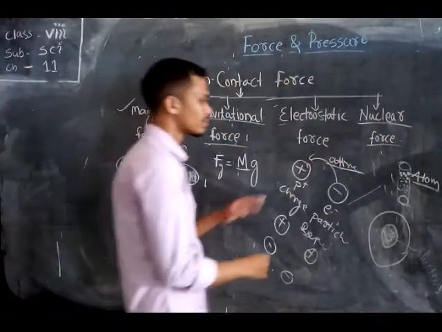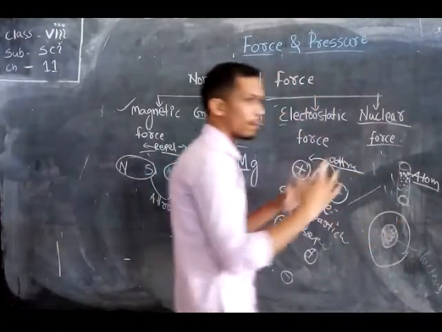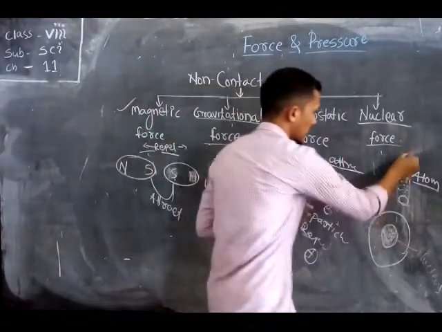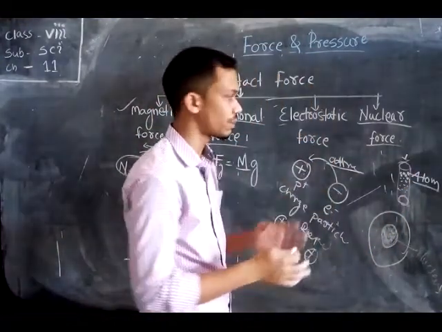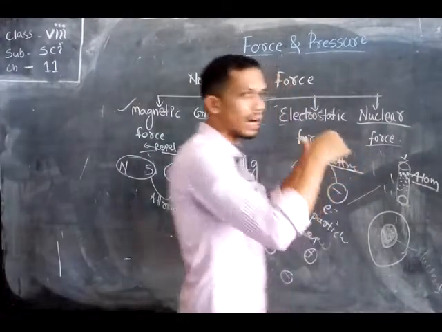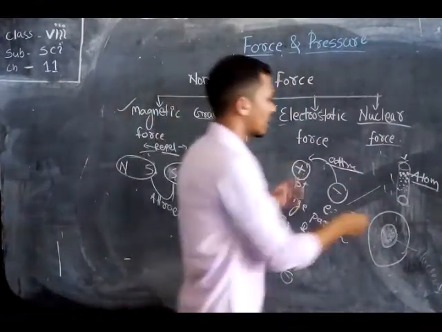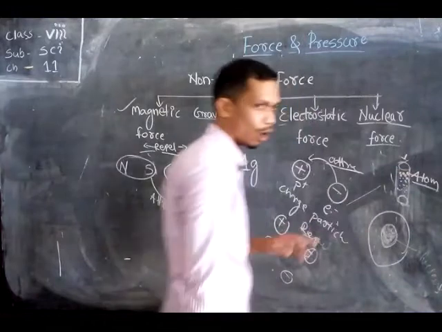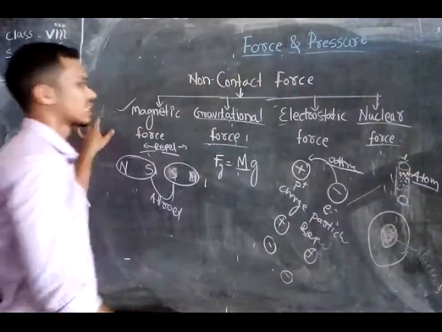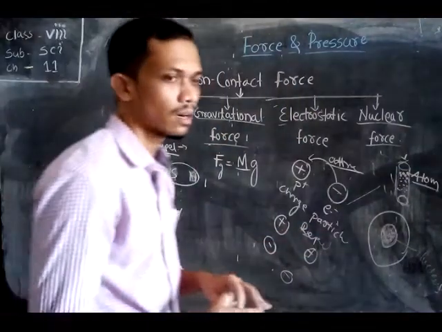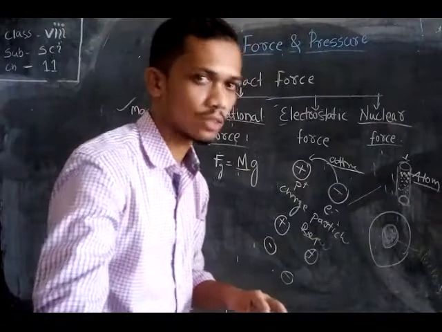As a result, a body is able to be made up of numbers of atoms, and the numbers of atoms bind together and make an object. So these are the examples and description about contact and non-contact forces.